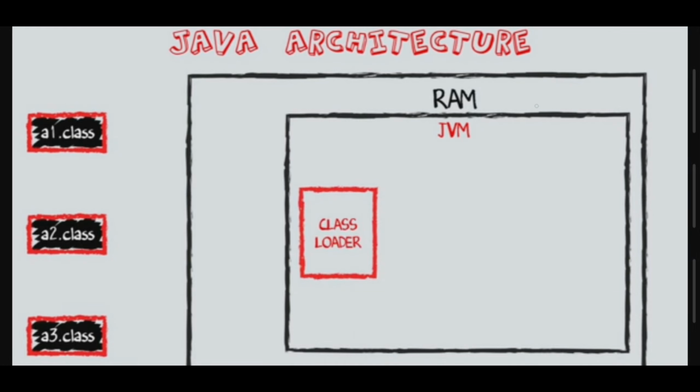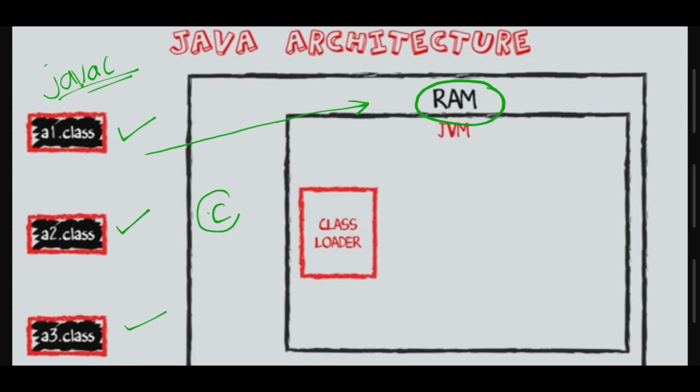So once compilation is completed with the help of the javac command, all the files are loaded into RAM, random access memory, temporary memory. Earlier, in a C program, execution was done directly from RAM.